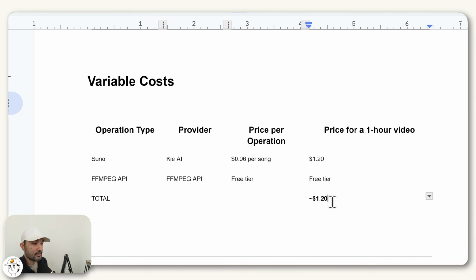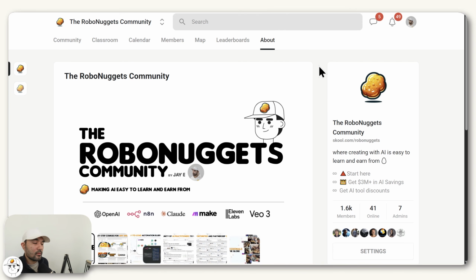And so this becomes a really good cost-efficient solution, even if you're not into uploading on YouTube and you do some background music for an event or for your clients. It's almost always better to get it via SUNO, because I think it's much cheaper now versus stock music websites. And it's all enabled by this workflow, which again, you can just grab the template for in the RoboNuggets community.